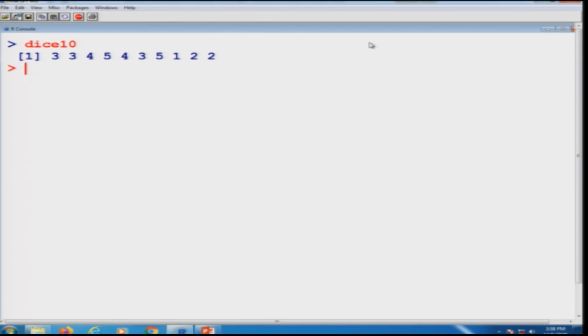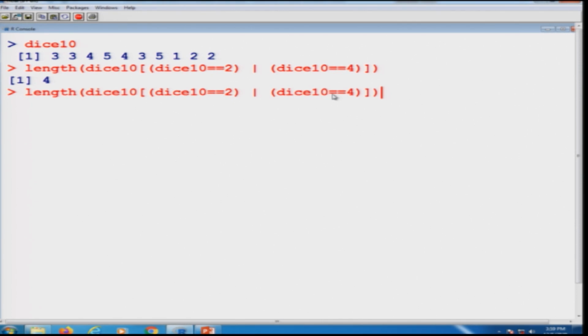Now let me do it for 2 numbers. In the example I have taken 2 and 6, but unfortunately you will see here that there are no 6. So, I am taking it for 2 and 4 here. You can see there are 2 numbers which are 2 and 2 numbers which are 4. Right. And if you find the total length, it will be 4, and if you divide this length by the length of the data vector dice 10, this will come out to be 0.4.